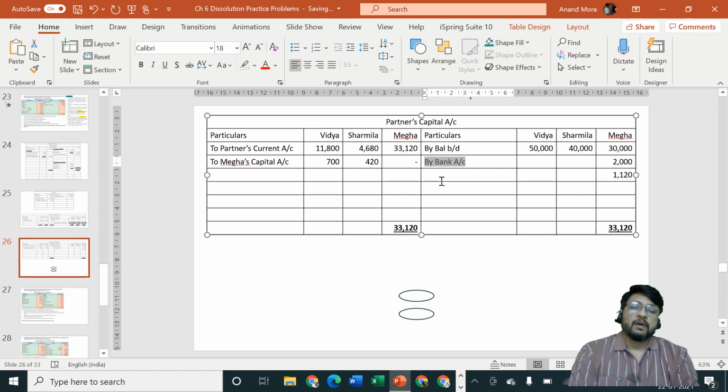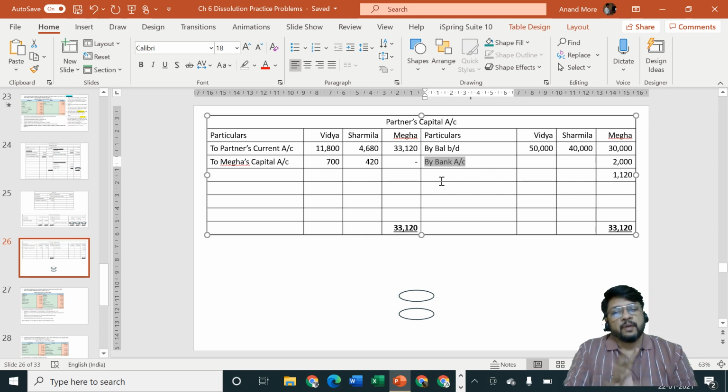This is the principle of unlimited liability, you will have to bring in from your house, and also the principle of joint and several liability. When one of the partner is insolvent, not in a position to bring in the necessary cash, then whatever loss happens on account of such situation, that loss is to be borne by other partners in their profit sharing ratio. Vidya and Sharmila can say that, sir, it is not our loss, this is the loss of Megha, she should bring in. Megha is saying, yes, but I have already sold off all my private assets, there is nothing remaining now, so whatever remaining, that is what I have given, 2,000 rupees. Rest of the money will have to be foregone by you, so that is a loss which is to be borne by other partners, joint and several liability. Okay, and unlimited liability principle.